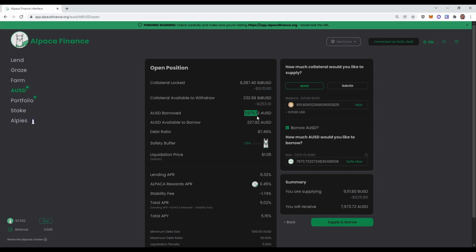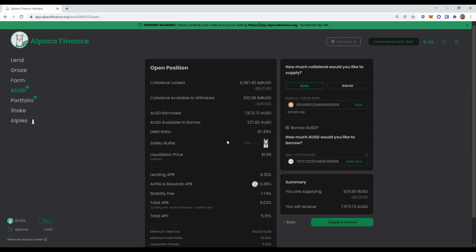We can see the amount that we are able to borrow. That is the same amount as we can see here. And we can also see that we could borrow more AUSD on top of that. So if we were to do this whole thing again, it would allow us to click this button here, and 227 AUSD would become available for additional borrowing. The debt ratio is 87%. So that just means that if we put in $100, we were able to borrow $87. And that is the safety buffer. So the safety buffer is how close we are from getting liquidated.